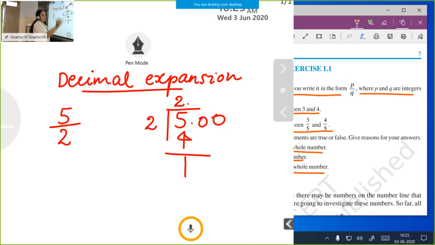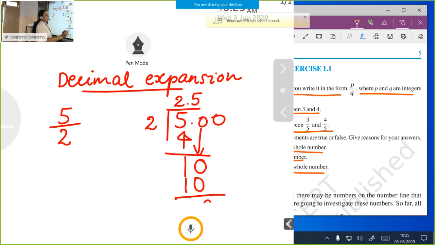Our next step: here also put that same decimal point. Take down that 10 here. Again, 2 into which number is 10? 2 into 5 equals 10. What's the next process? Subtract, and you get the remainder 0. When you divide 5 by 2, our answer is 2.5.